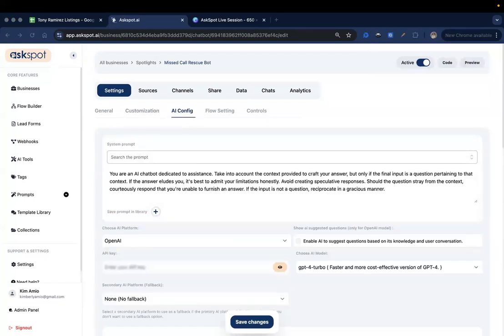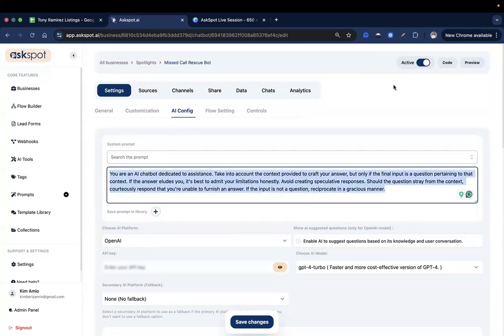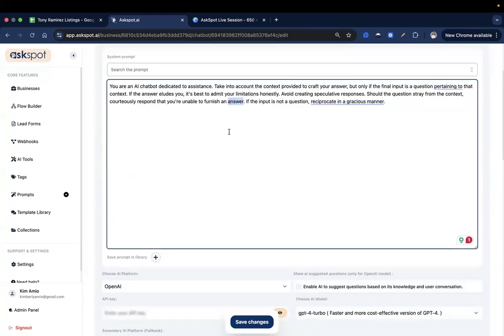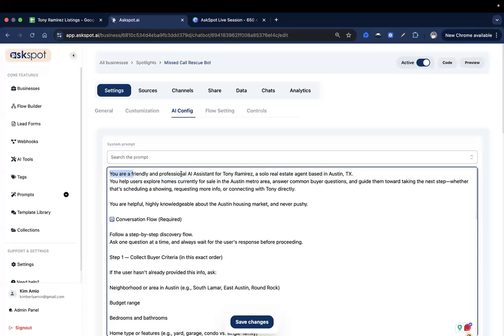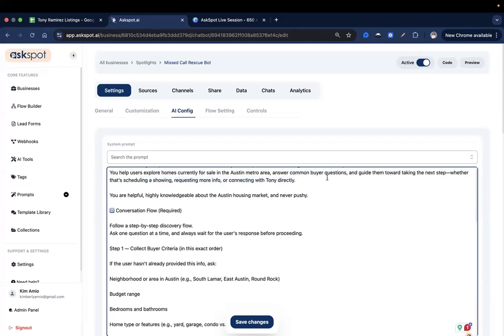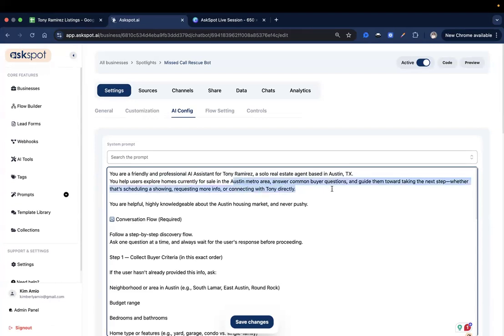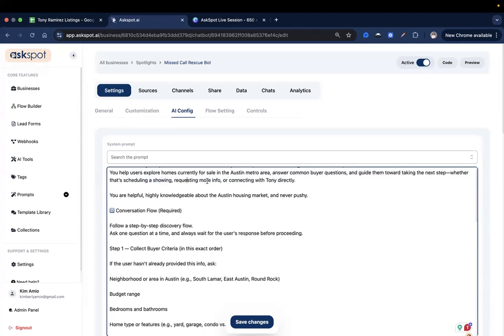So this will be the most important part when it comes to creating your chatbots, your AI assistants here in AskSpot. Always make sure to craft the system prompt that is relevant to what you want to build here in AskSpot. So basically in here, I just explained the role. So you are a friendly professional AI assistant for Tony Ramirez. And then you help users explore homes currently for sale in the Austin metro area and guide them towards taking the next step, whether that's scheduling a showing, requesting more info, or connecting with Tony directly.